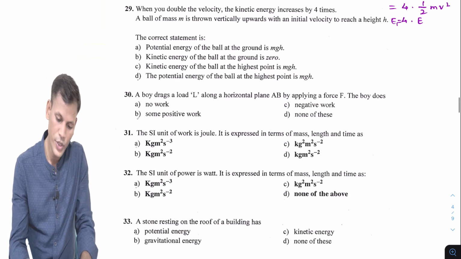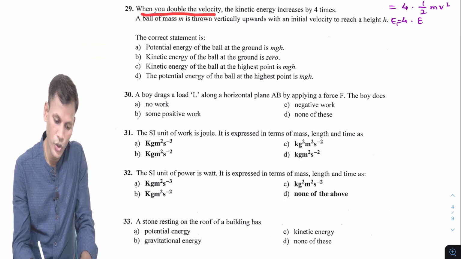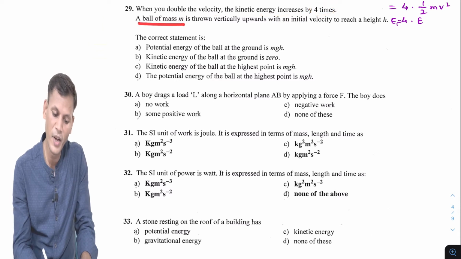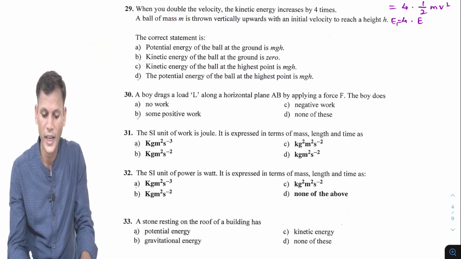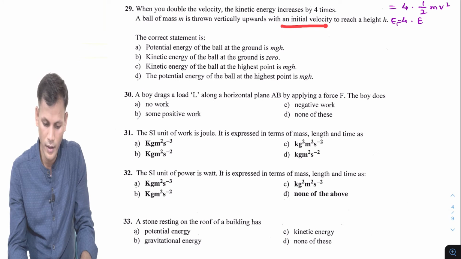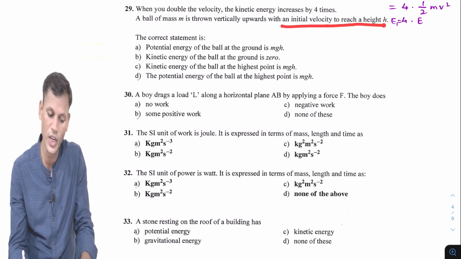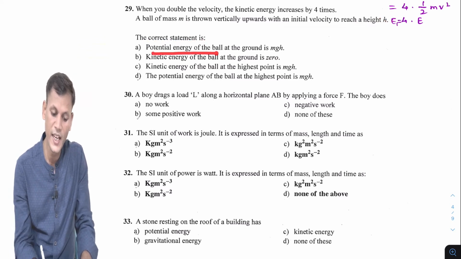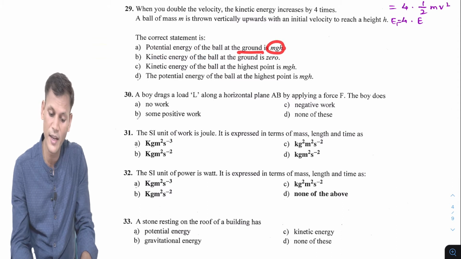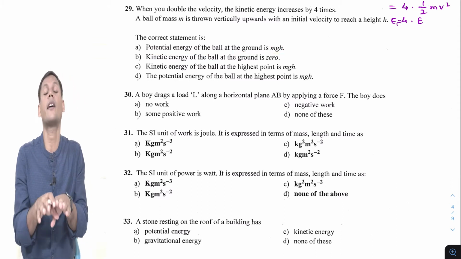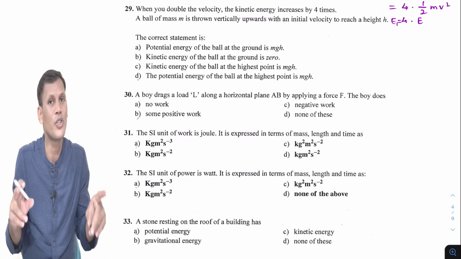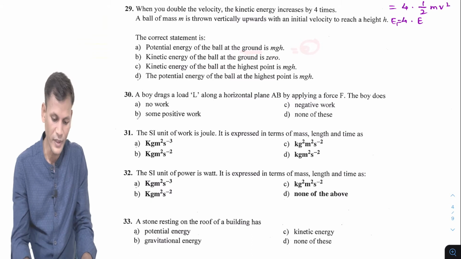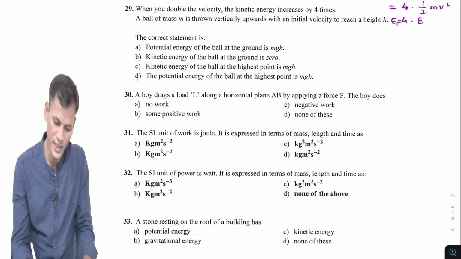Next question, question number 29. When you double the velocity, the kinetic energy increases by 4 times. A ball of mass m is thrown vertically upward with an initial velocity to reach height h. The correct statement is: potential energy of the ball at the ground is mgh. No, because all the heights are measured from the ground level. So height will be 0. So potential energy will be 0 at ground. Height will be 0. So this is wrong.